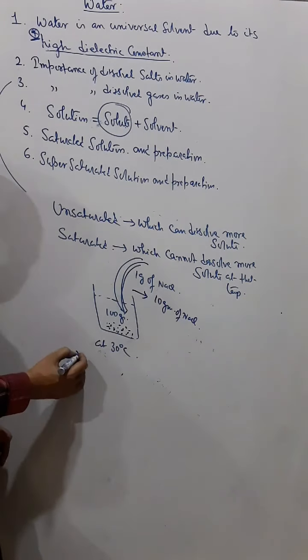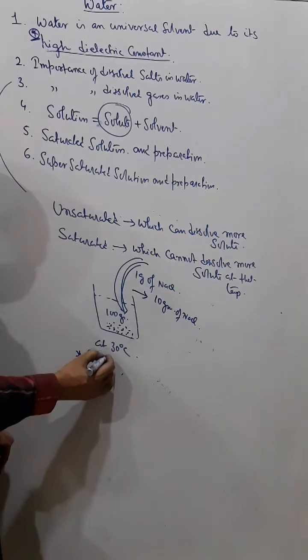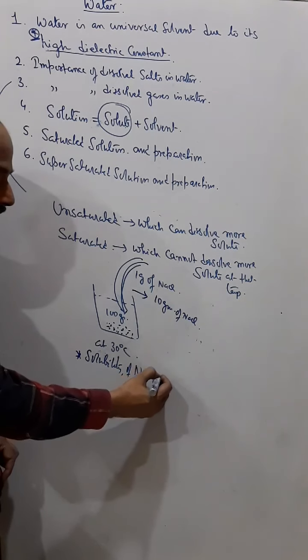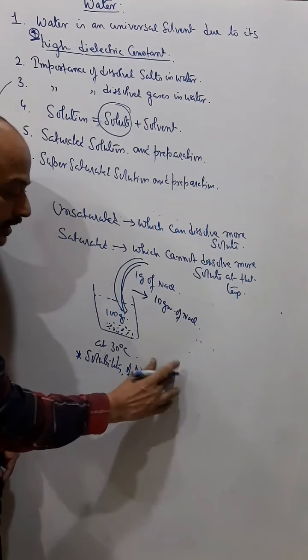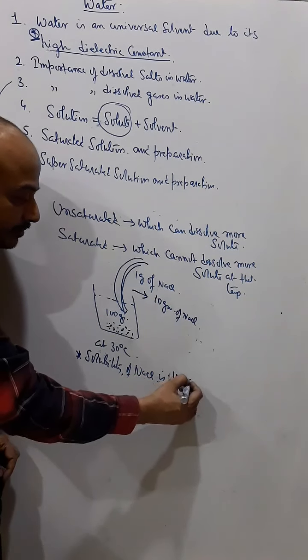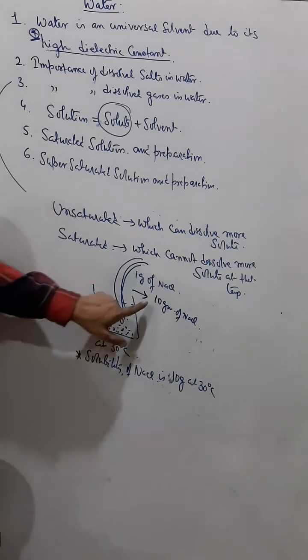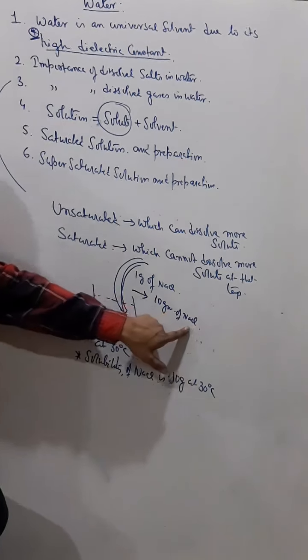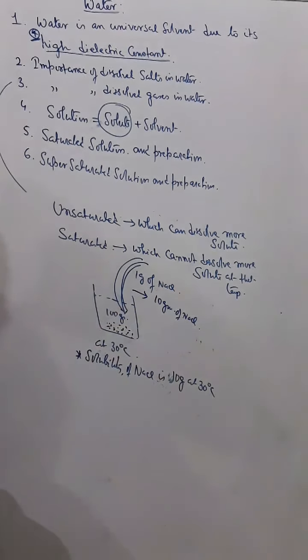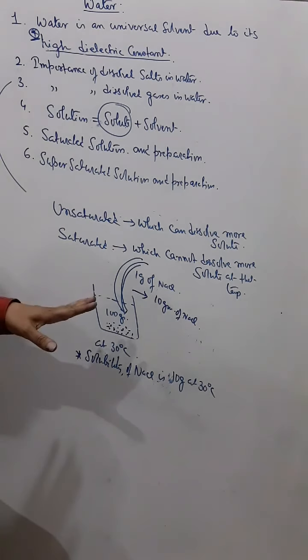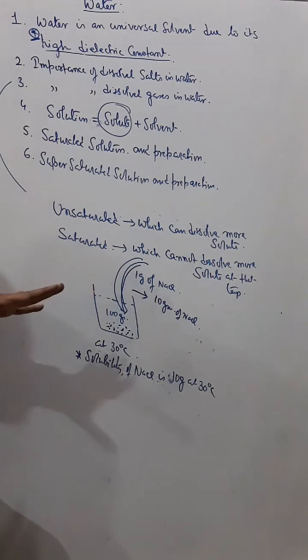Further, I can also say that the solubility of sodium chloride is 10 gram at 30 degrees Celsius. This measurement is also called the solubility, which I will explain later.